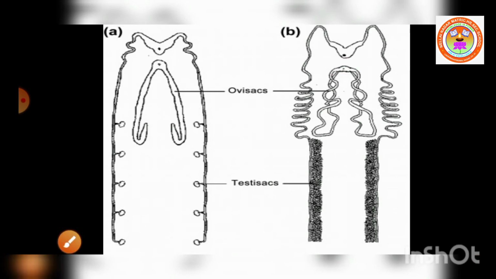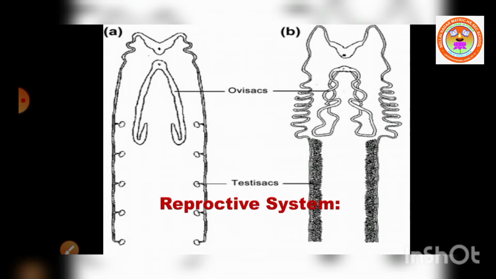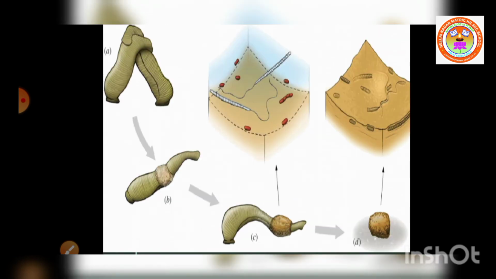So now let us see the development of the leech. How the young leech is developing and where it is developing. Now let us see. In leech the fertilization is internal.